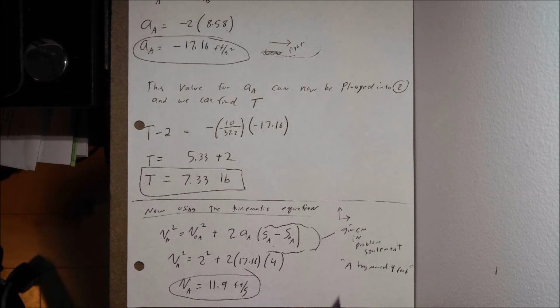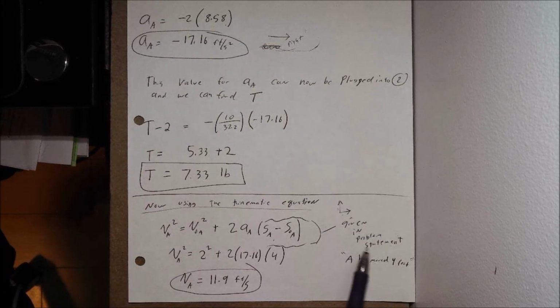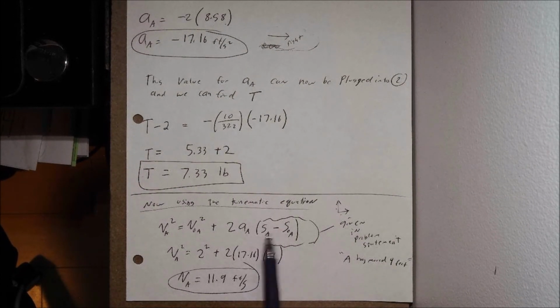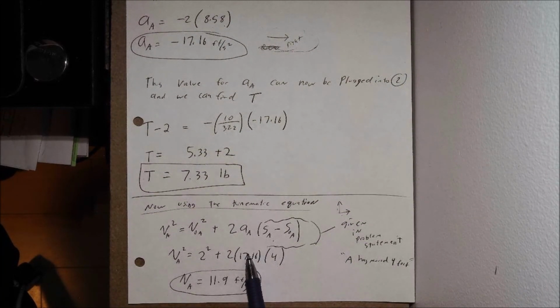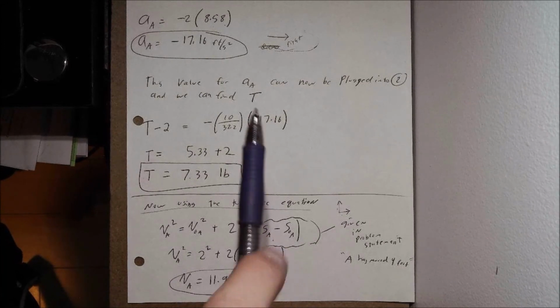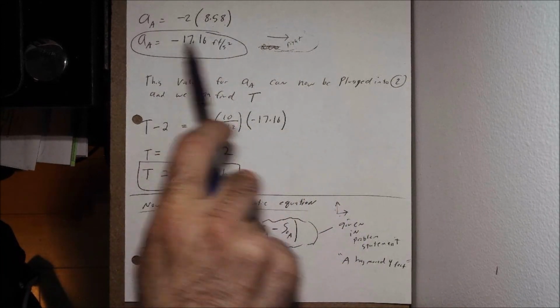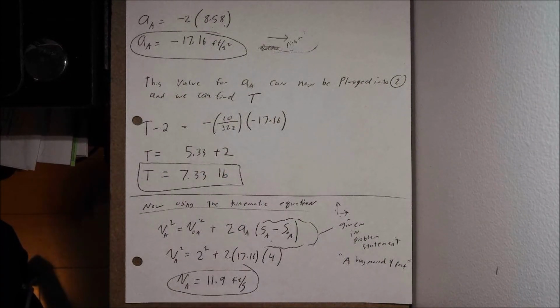I choose this one. So here's my general form before I've plugged anything in. Here's the chosen coordinate system over here. So again, this right here is given in the problem statement. Let's move 4 feet. Starts at 0, moves to 4. The difference between those two is 4 feet. As for a sub A, just solve for that. Again, positive is going to the right in the coordinate system that I'm choosing here. And I said over here this was negative. That meant it was going to the right. So even though it was negative in the coordinate system we chose there, it's positive in this one.